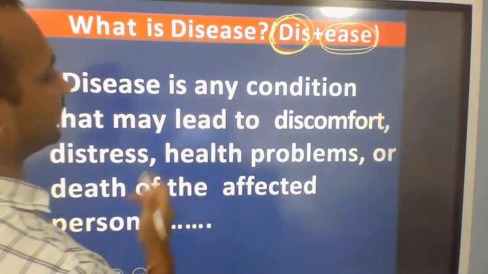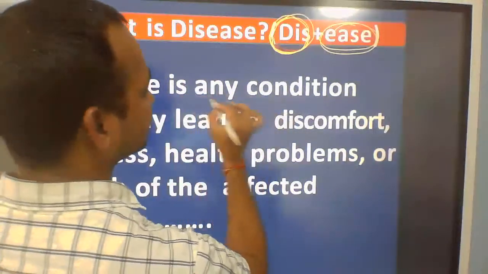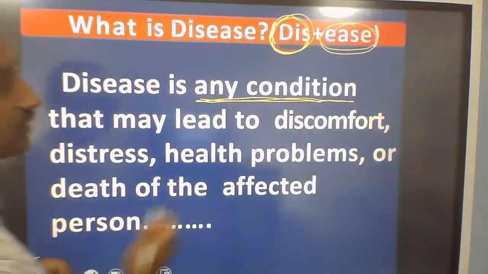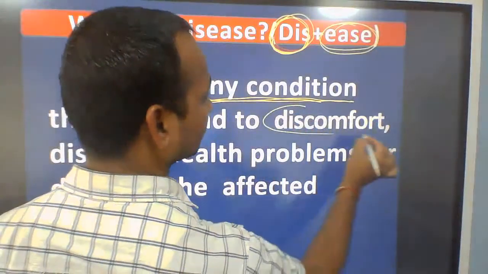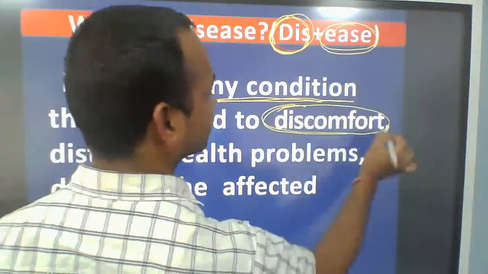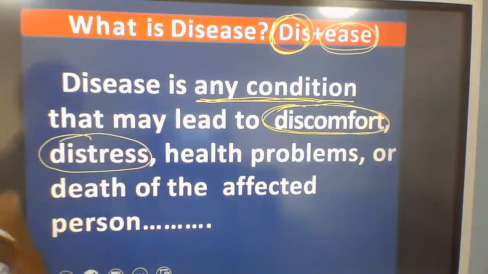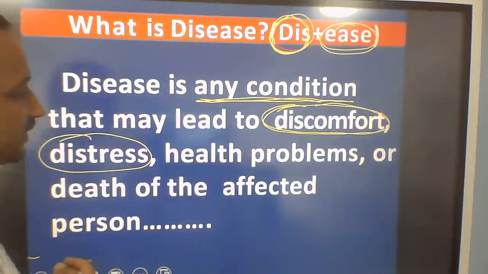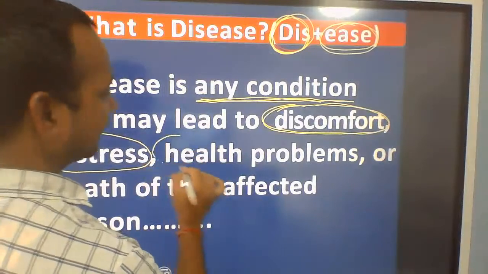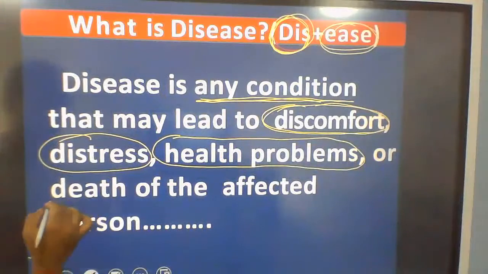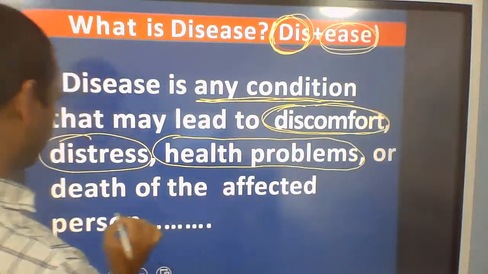It is any condition that may lead to discomfort, distress, tension, several health problems, or sometimes even death of the affected person.